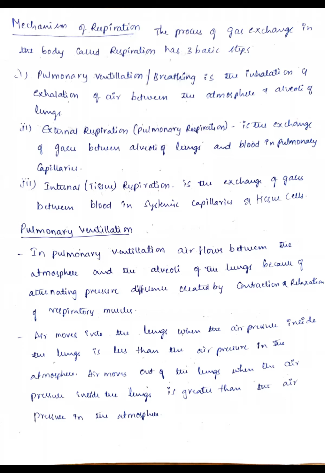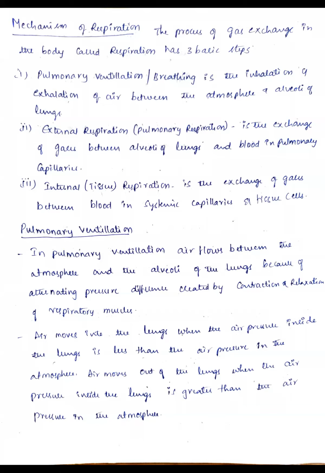Clear? In the same way, the air moves out from the lungs when the air pressure inside the lungs is greater than the air pressure in the atmosphere. Here you remember the concept: the movement of gases or air is from the higher concentration to the lower concentration. Suppose the atmospheric air is more than the air present in the lungs, then definitely there will be movement of air from the atmosphere to the lungs.